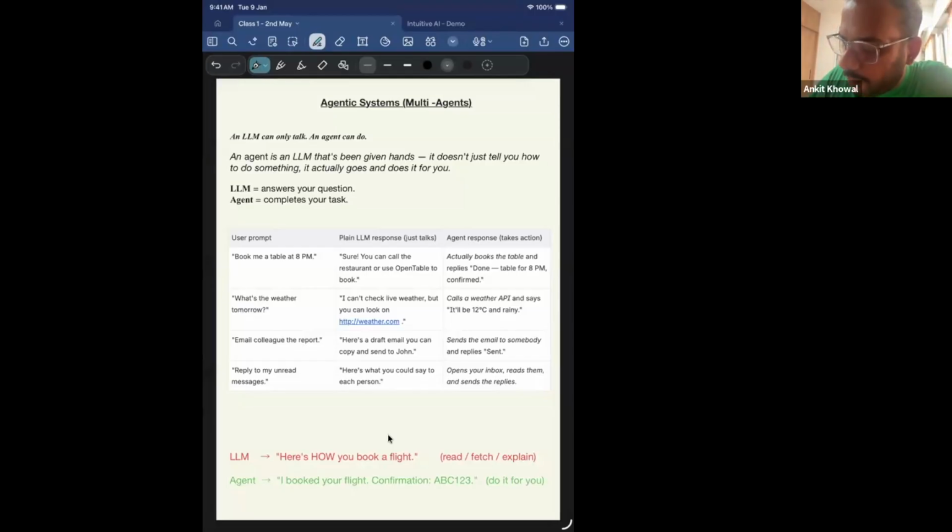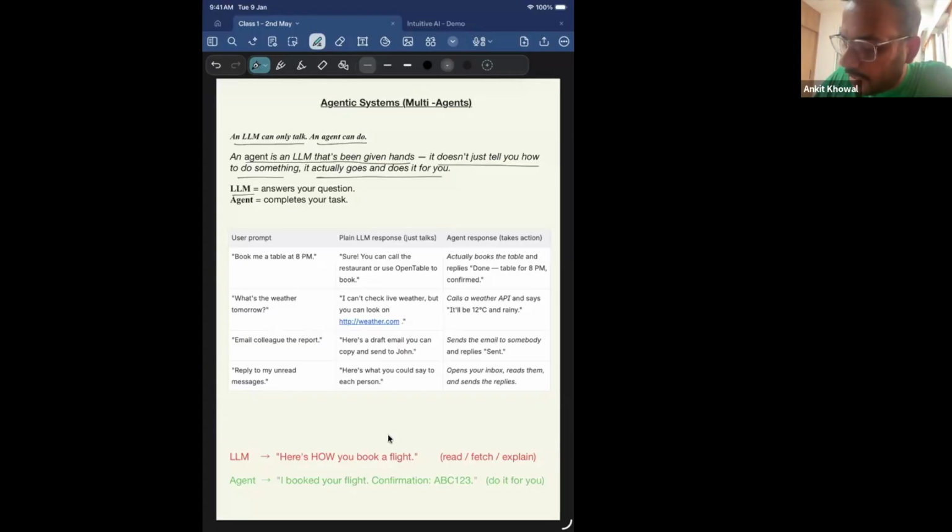So we looked at this particular point that an LLM can only talk, an agent can do, right? LLMs retrieve information, but agents can do tasks, right? An agent is an LLM that's been given hands, right? It does not just tell you how to do something, it actually goes and does it for you, right? It does not give you just instructions that, hey, you can go in and do this by yourself. Instead, on behalf of you, it can take actions, right?